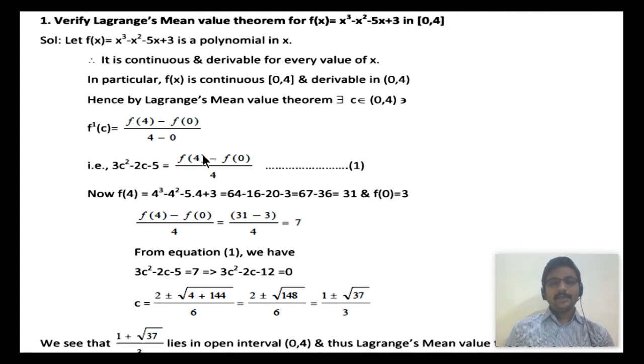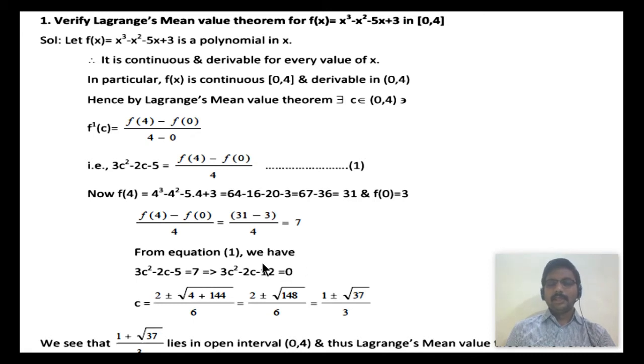Now computing the functional values at the end points of the interval, f(4) is 31 and f(0) is 3, which is equated to 3c² − 2c − 5. Taking the negative 5 to the right hand side, it becomes 12. Now taking it to the left hand side, it will be negative 12.